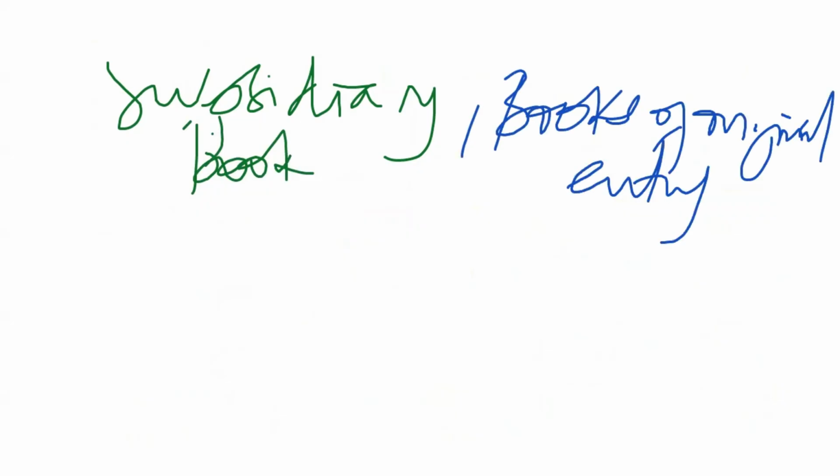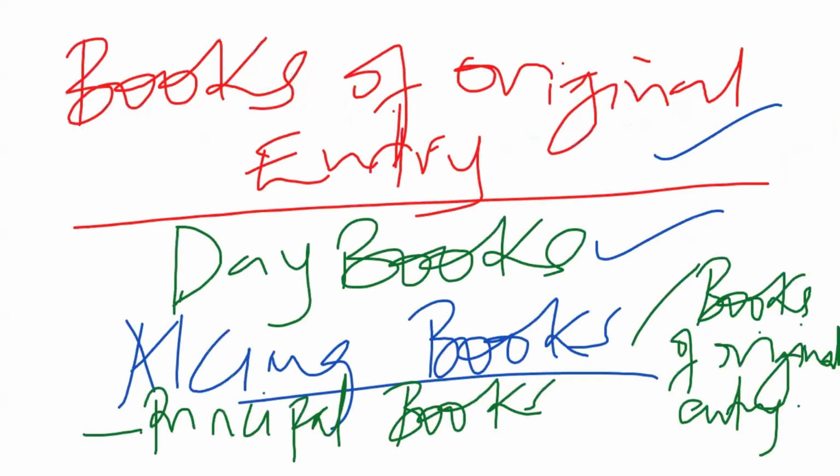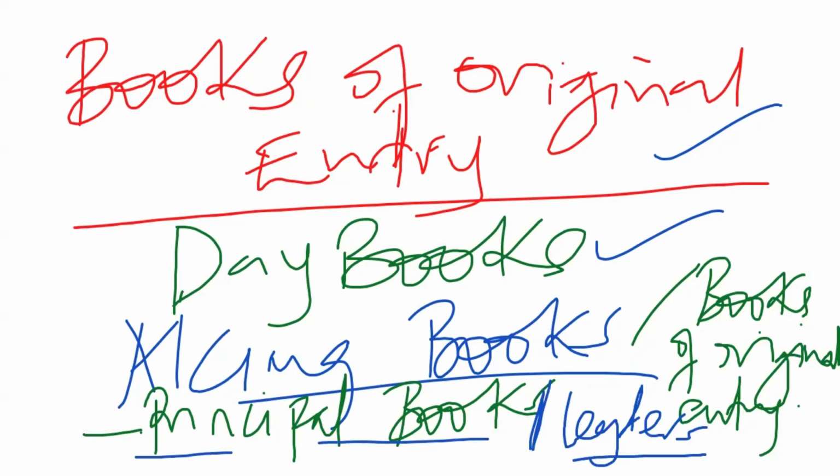Now we saw that the principal books are the ones that we call ledgers. And these subsidiary books, or the books of original entry, if you don't call them subsidiary books, we usually call them books of original entry.